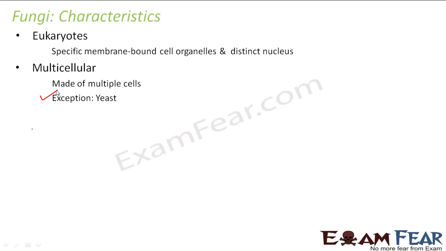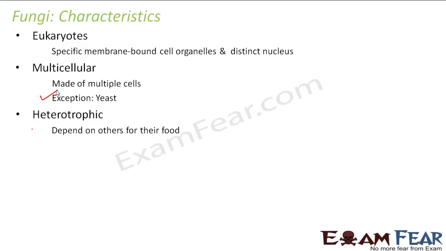When we started with the first kingdom, that is Monera, they were prokaryotes, unicellular. Then we went to the next kingdom, Protista. They were eukaryotes but still unicellular. But now we came to fungi, they are eukaryotes and multicellular. So as we go ahead with each kingdom, we see that the complexity of the organisms increases, because if the organisms are multicellular, obviously they are going to be more complex, because now one cell is not going to perform all the body functions.